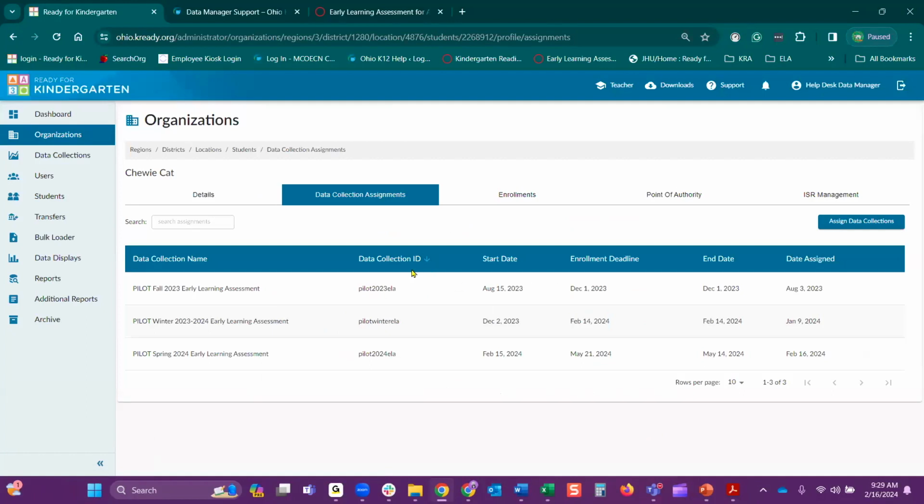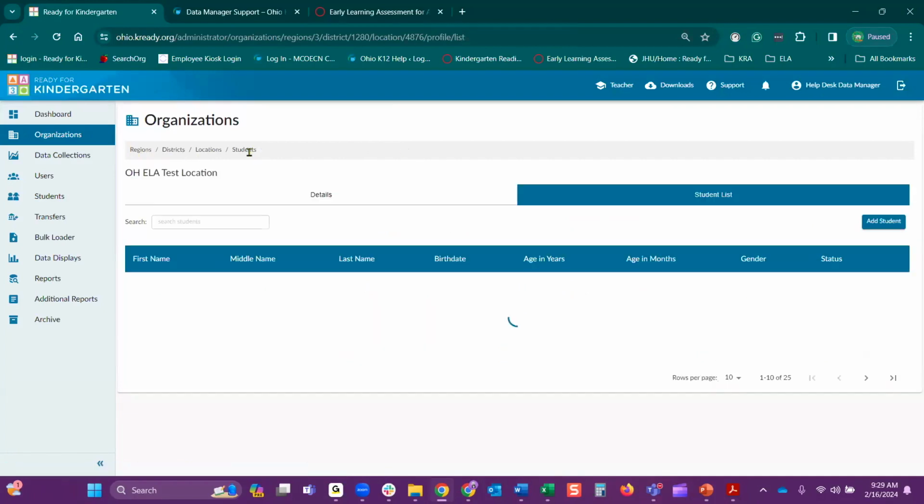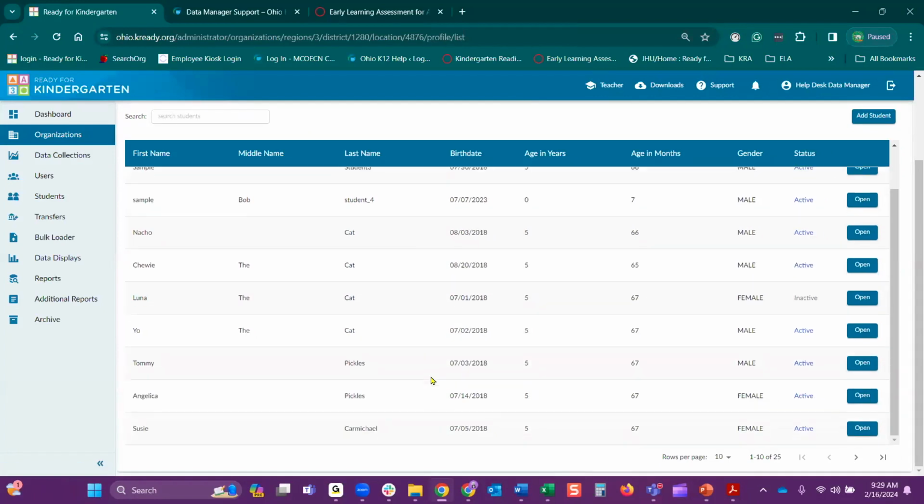And now to go back to your list, so you don't have to keep hitting organizations again, this gray line actually helps you go back. So then you can go back to your students, go to your next student, select open, and do the same process again.